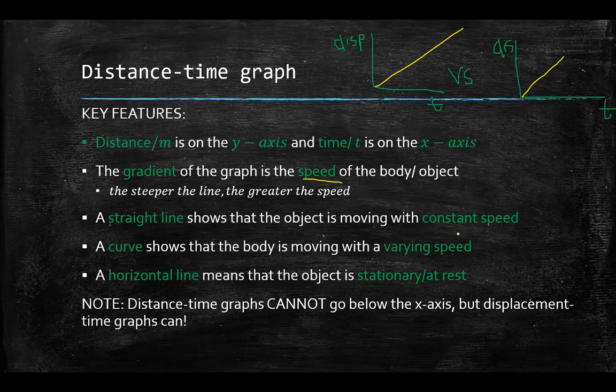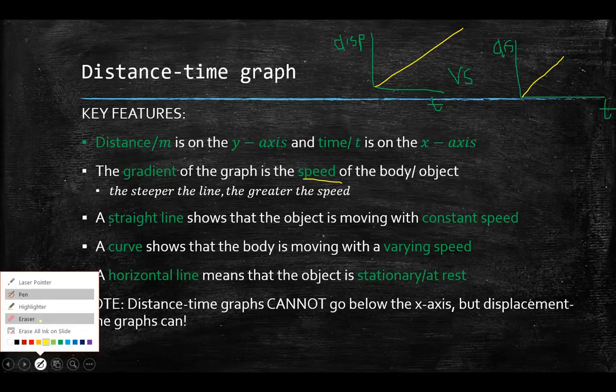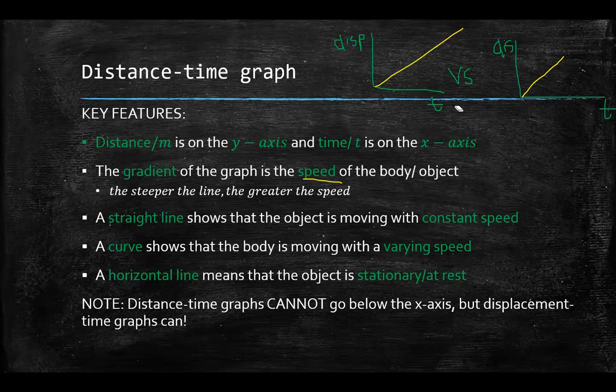Hold on, let me check the chat. Right: when doing a curve, we use the derivative, the gradient function. Yes, let me read that for anybody watching this recording later on. When doing a curve, we use the derivative, the gradient function of the curve, at the point of tangency, right? Yes, we do. That's how you find the gradient at that point. We draw a tangent to that point and find the gradient of the tangent.